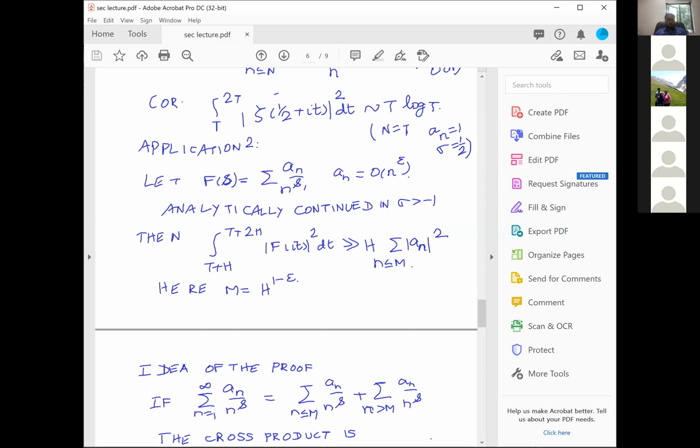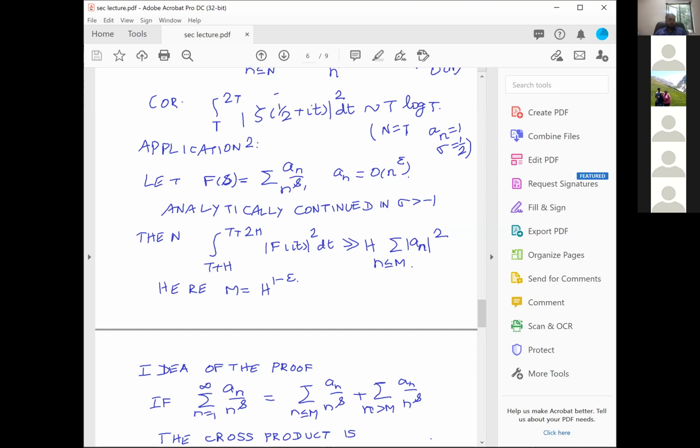For example, just before this I was talking about this. What you can do is take f(s) equal to essentially the square root of zeta(s), and the square root of zeta(s) you write as summation a_n by n^s, again to the right of 1, and compute the a_n. Then you write h into summation. Therefore, in particular, the integral from t to 2t will be bigger than or equal to t into summation |a_n|^2, n goes up to t^(1-epsilon), and you know the idea about a_n, and you can sum it up, and that gives you the log t power. That's how you proved it.